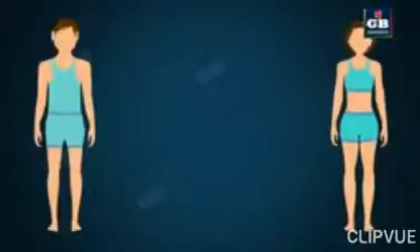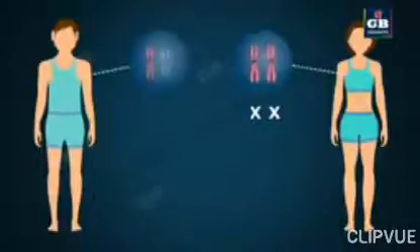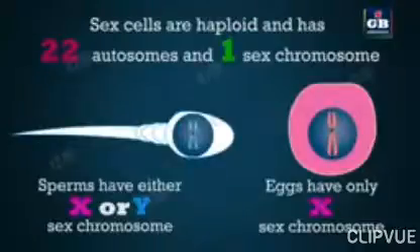Women have a matched pair of sex chromosomes, both called XX, but men have a mismatched pair in which one is a normal-sized X, while the other is a short one called Y. So, females are XX, while males are XY. The sex cells like sperms and egg cells are haploid in nature. That means they contain only 23 chromosomes, 22 autosomes and 1 sex chromosome.